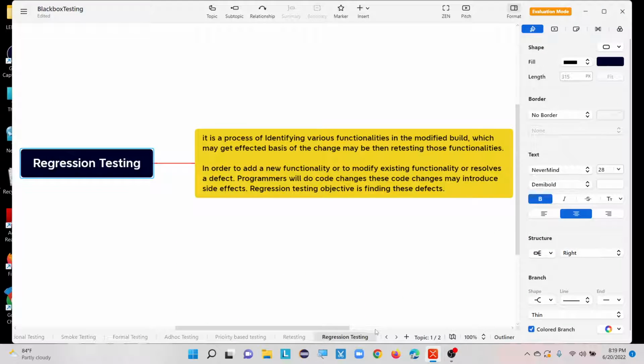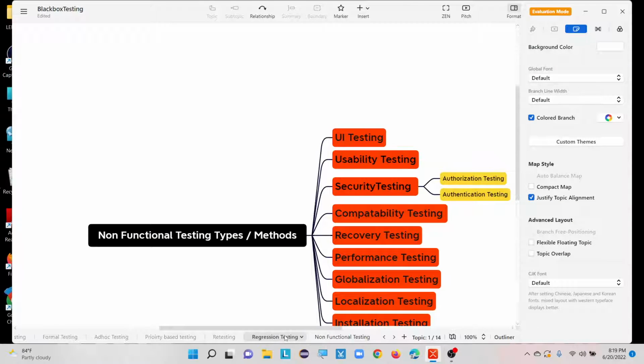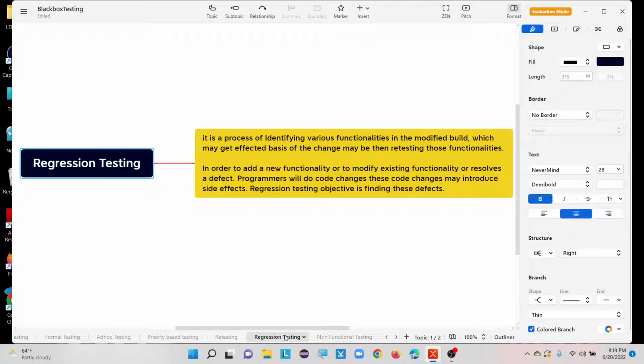Then we will see what our next testing concept is. Regression testing is nothing but a process of testing. For example, if I took a new build number 3.2, in this current build the developer made some code changes. Because of those code changes, we test whether the application is affecting the existing functionalities or not.